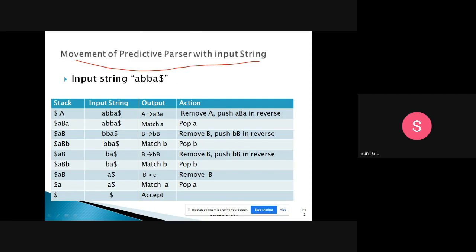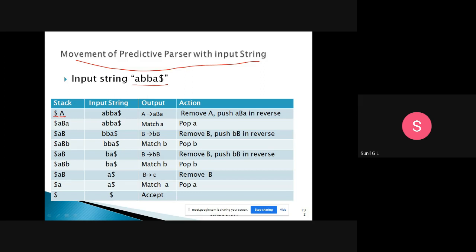Here the input string they have given is a, b, a, dollar. Please understand this one, this is very, very important. If you understand this, it will be very easy to understand the lab program. Here we have a stack, input string, output, and action. Initially the stack is pushed with dollar, and after that the first symbol of the first production, capital A, we have pushed onto the stack.